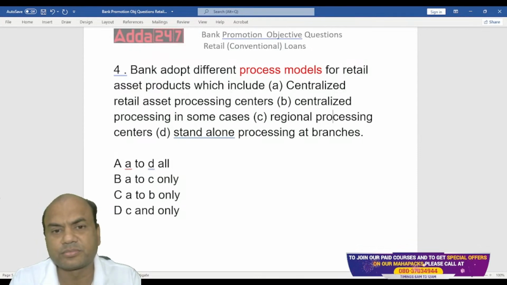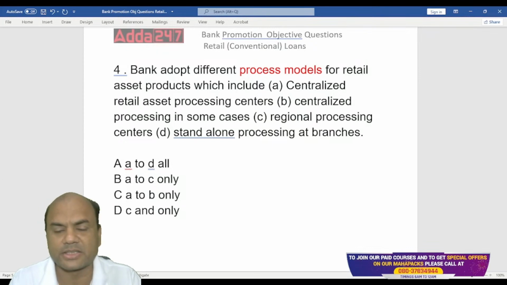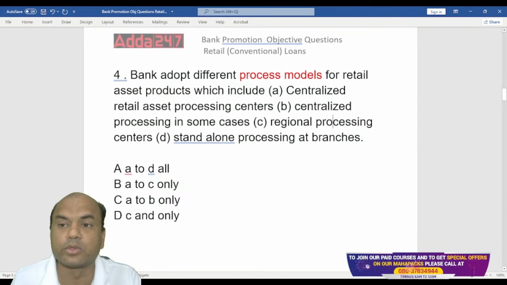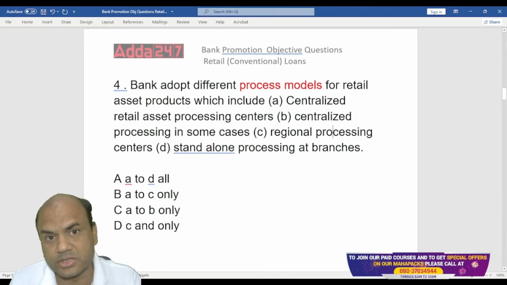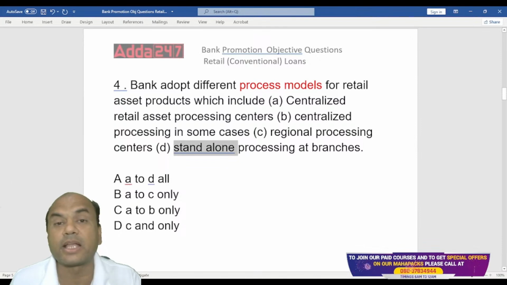Everyone? Yeah, is it A and what is the difference? See here, in some banks, in some nationalized banks also, and not in private banks. Private banks are generally all are having same processing center now. Some nationalized banks. What happens? The processing of loans is centralized, but processing of deposits is still standalone. Now, what is standalone? Standalone means at the branch level.